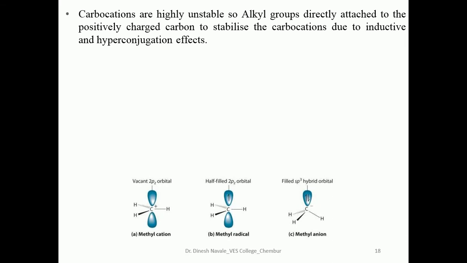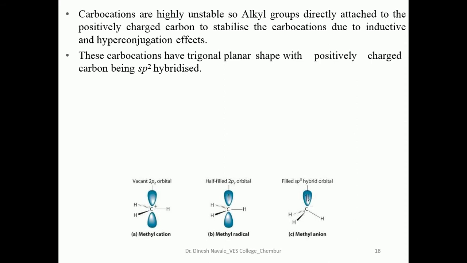So these are some of the orbital diagrams you are going to observe. This is a methyl carbocation, this is a methyl radical, and the third one is a methyl anion. Carbocations are highly unstable because they contain electron deficiency. Carbocations can be stabilized by inductive effect, resonance effect or hyperconjugation.